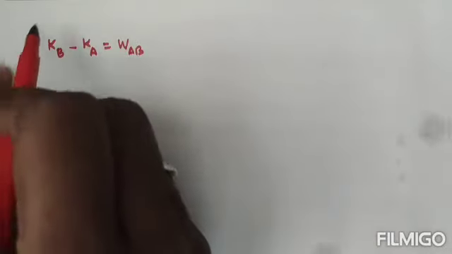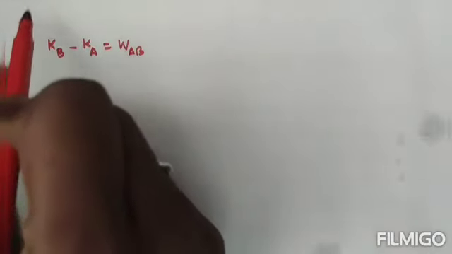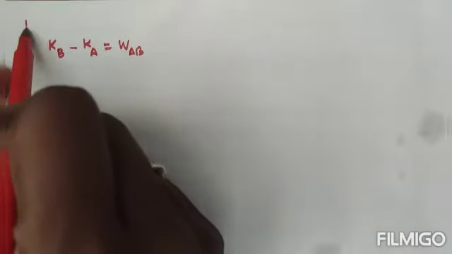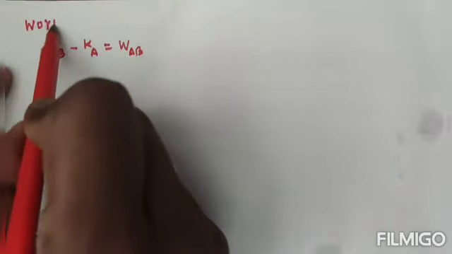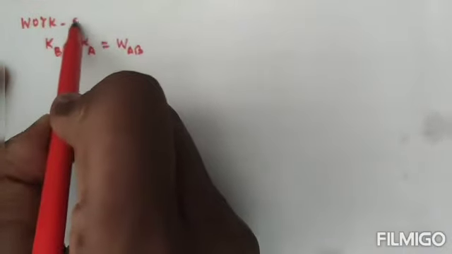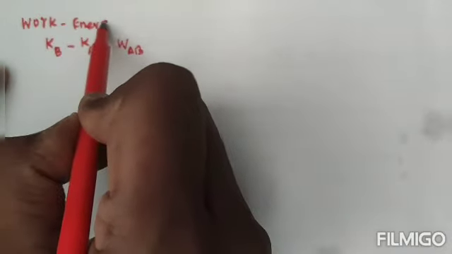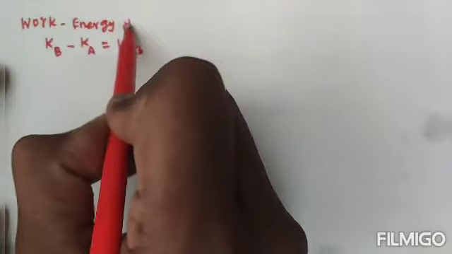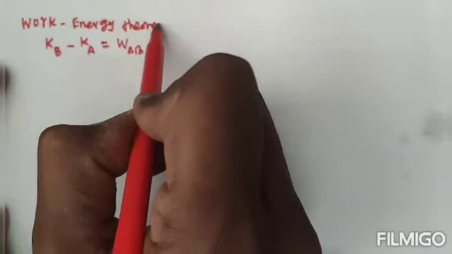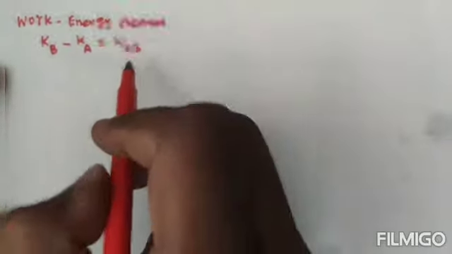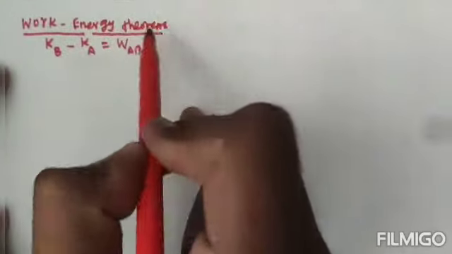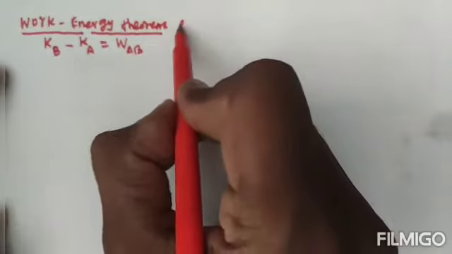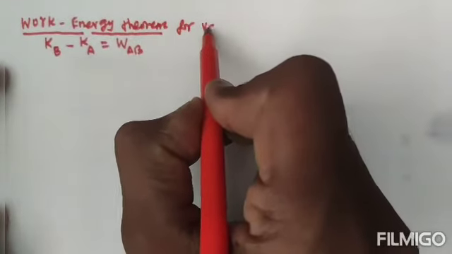So this is the already known work energy theorem, but we are going to derive it especially for variable force.